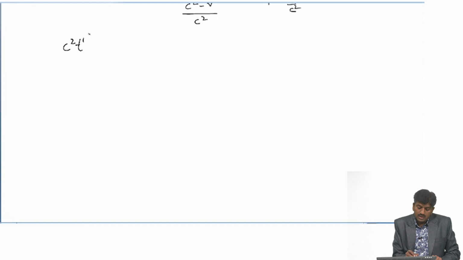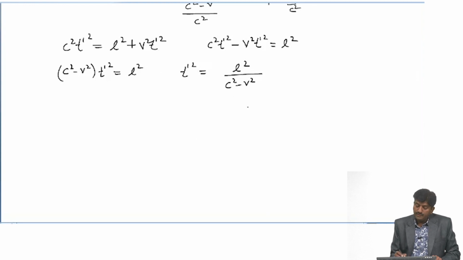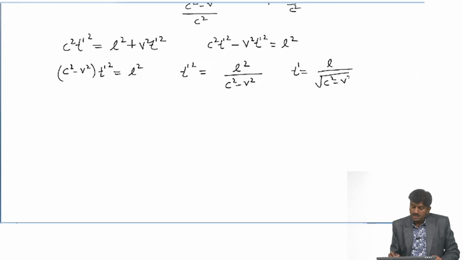c square T dash square equal to L square plus v square T dash square, or we can say c square T dash square minus v square T dash square equal to L square, or c square minus v square into T dash square equal to L square, and T dash square should be L square upon c square minus v square, or we can write T dash equal to L upon under root c square minus v square.